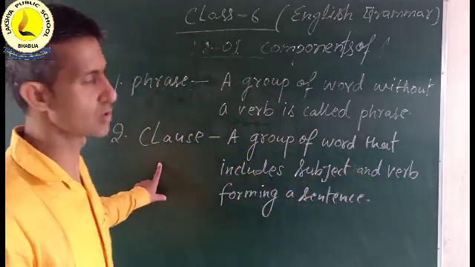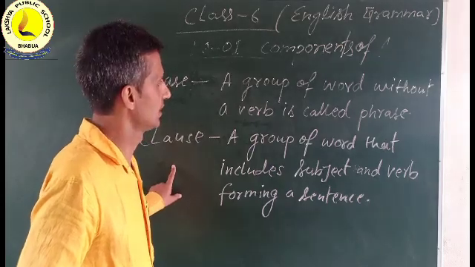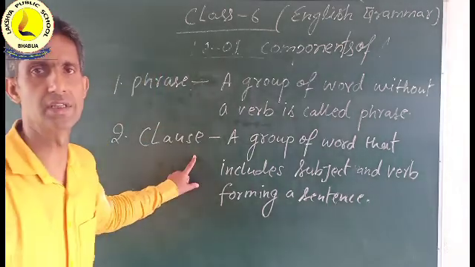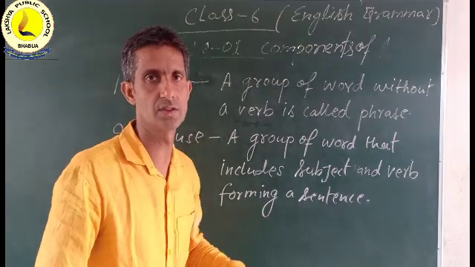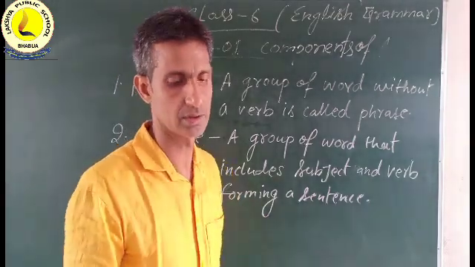So a clause is also a part of a sentence. Further we will discuss the clause. There is a subordinate clause, independent clause, main clause.